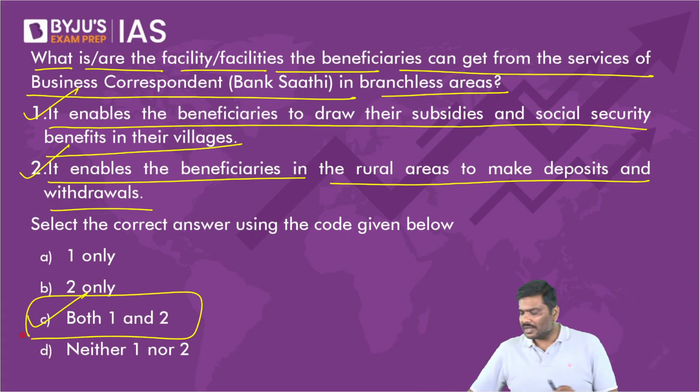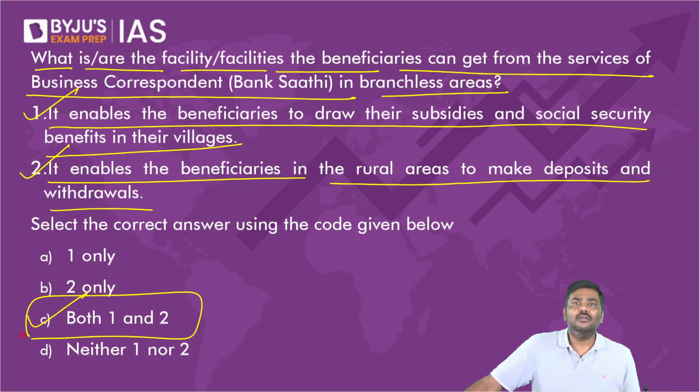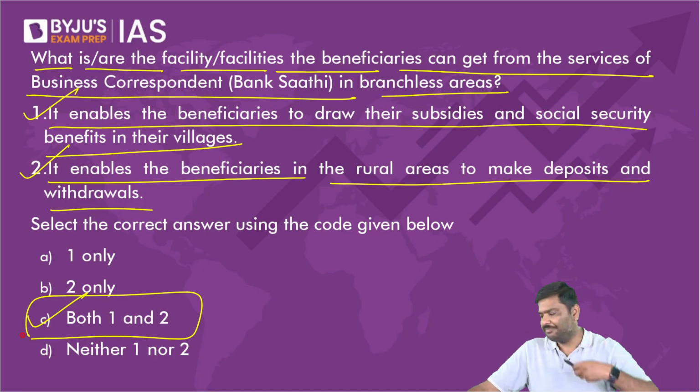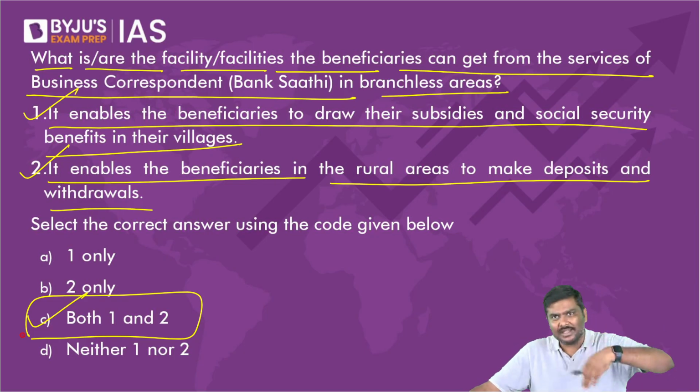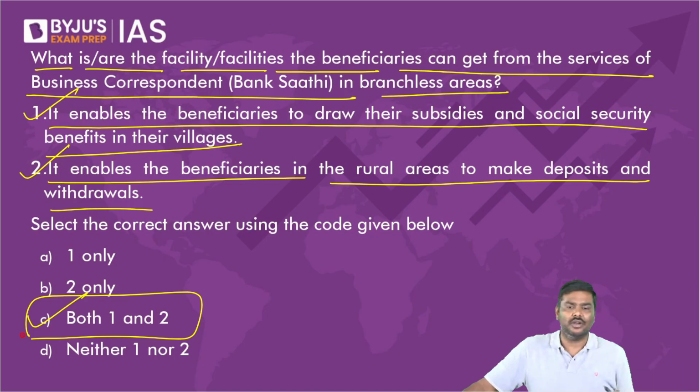Sir, what comes under social security? For example, let's say widow pension scheme. Widow pension scheme is a social security. Or let's say an insurance scheme, where money is given to you. That is social security. A lot of these welfare schemes run by the government are basically part of social security. Okay, so let me stop the discussion here.